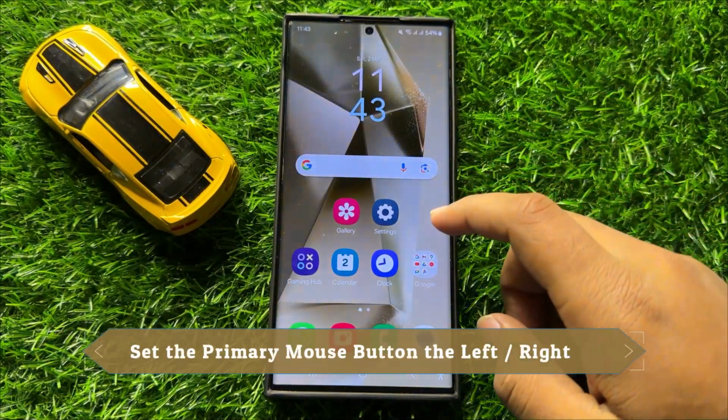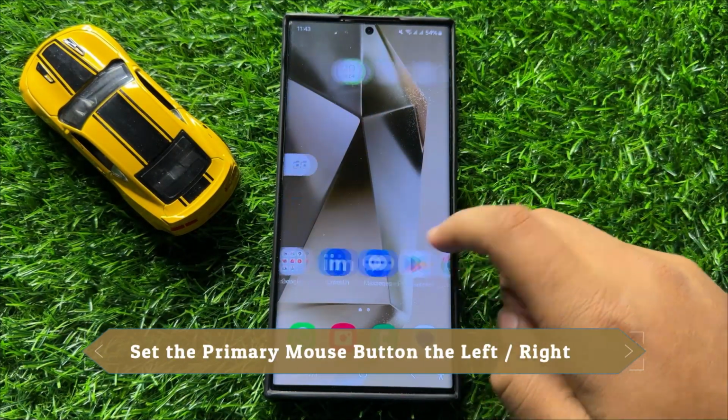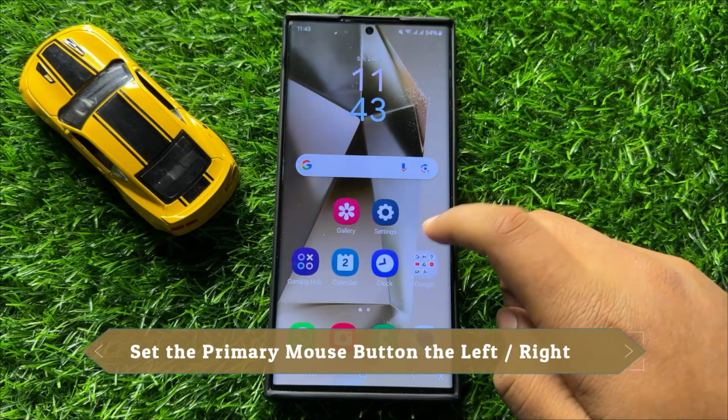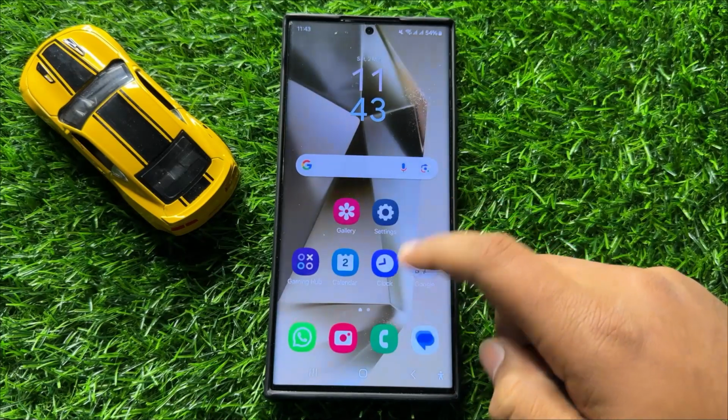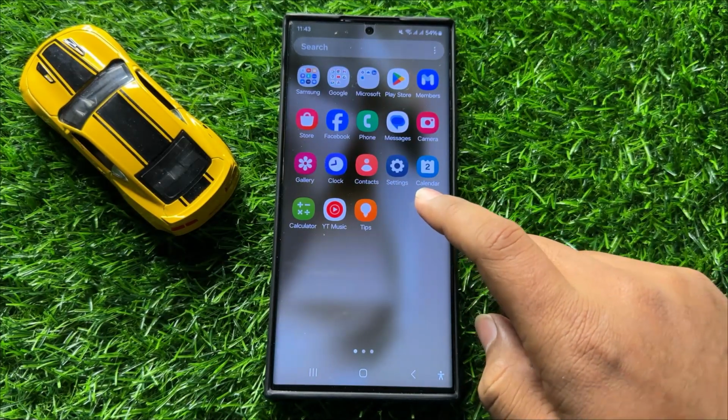Hello everyone, in this video I will show you how to set the primary mouse button to the left or right in Samsung Galaxy S24 Ultra.